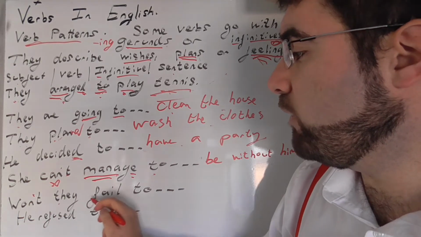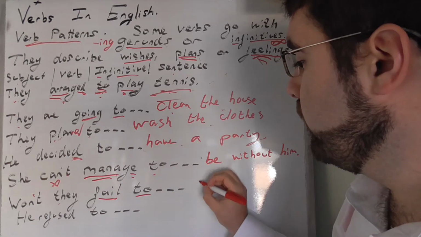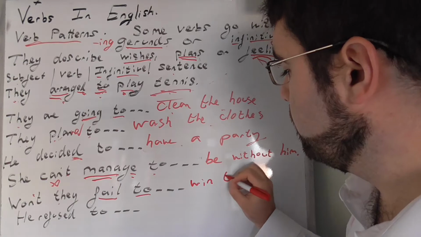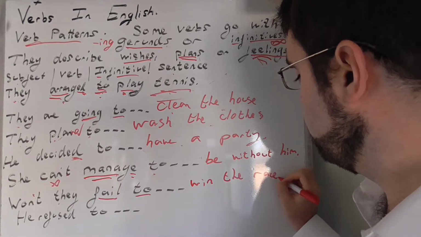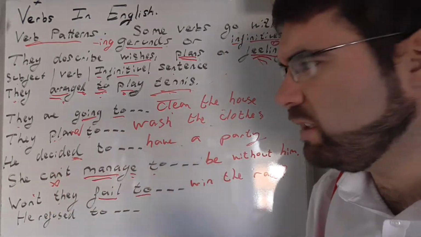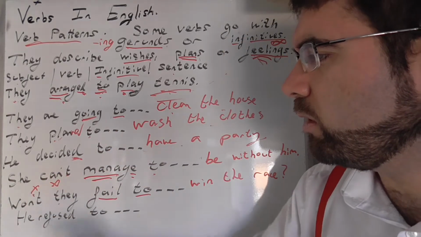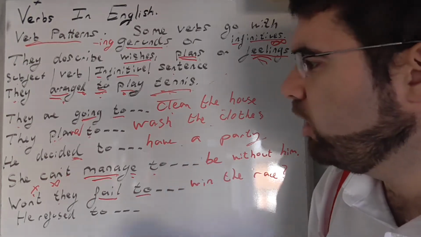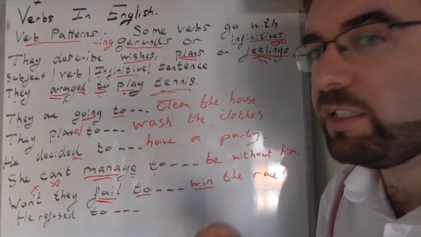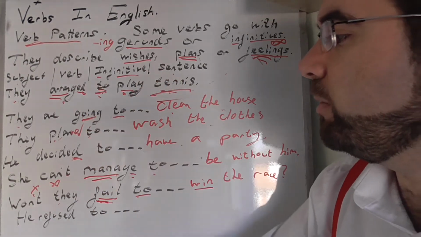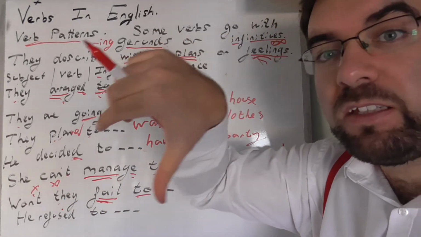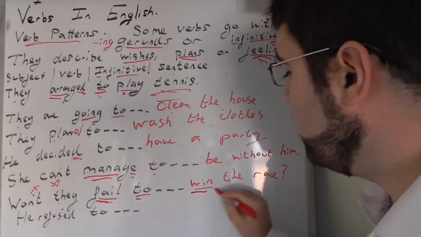Won't they fail to win the race? Question mark. So won't, negative, won't they? Won't they fail to win? To win, infinitive. They fail, verb. Won't they, subject. Won't they fail? Fail to win the race.